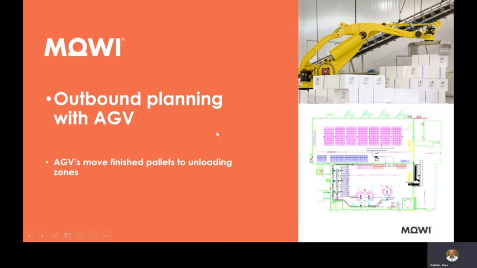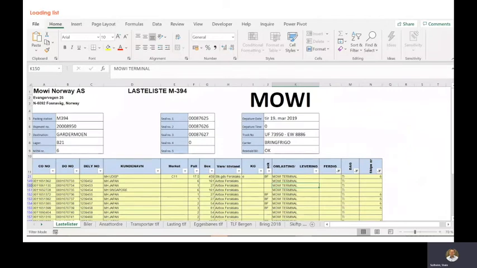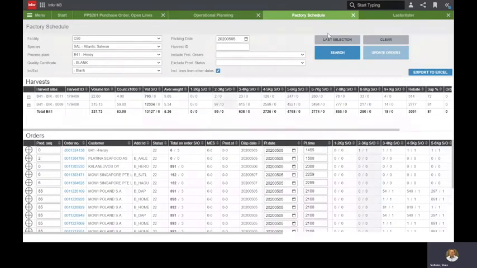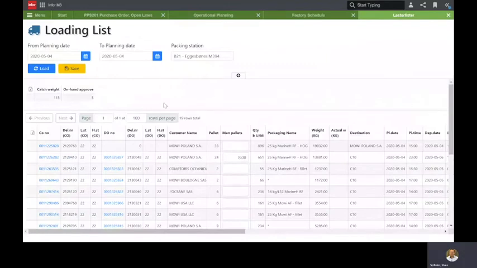So what we did here, we used to have this screen where you copy paste information from M3 and fill in everything manually. And of course, Excel is easy to work with, but it's a single user thing, so it's not possible to share. And here we moved on to using the application instead. And that is the loading list. So here you specify the date that you want to look at and the packing station. This is for now only valid for one of the factories, but we have plans to roll this out to more units.